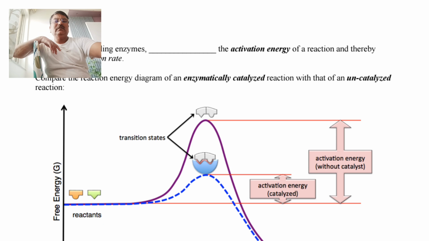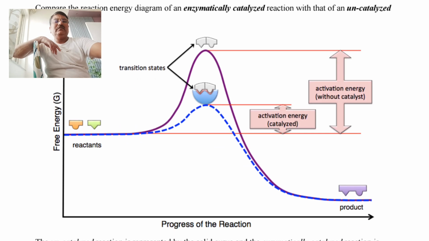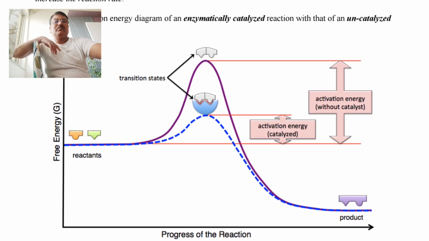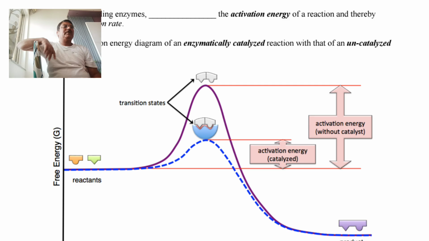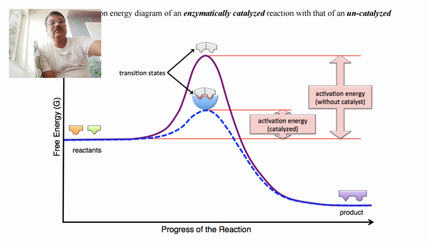This is the energy of activation or progress of the reaction shown by diagram. On the graphical representation, there are two axes. Vertical axis, that is free energy. Horizontal axis shows progress of reaction.